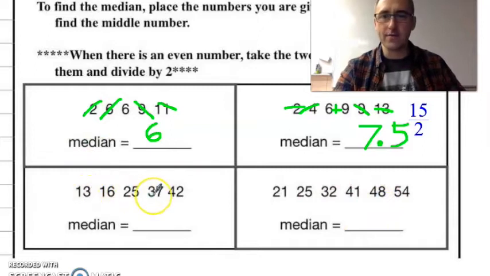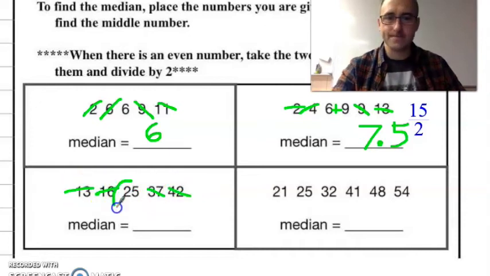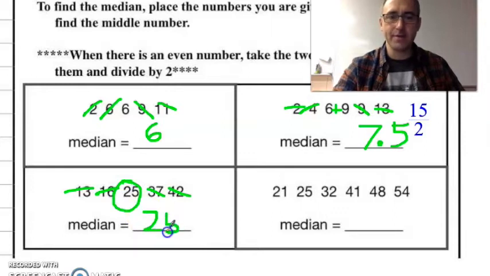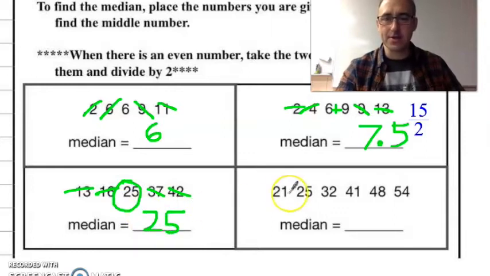Are they in order from largest to smallest? Ooh, we're lucky. We don't have to rearrange these. Yep, there's only one middle, so the middle number is 25. Let's do this one together.